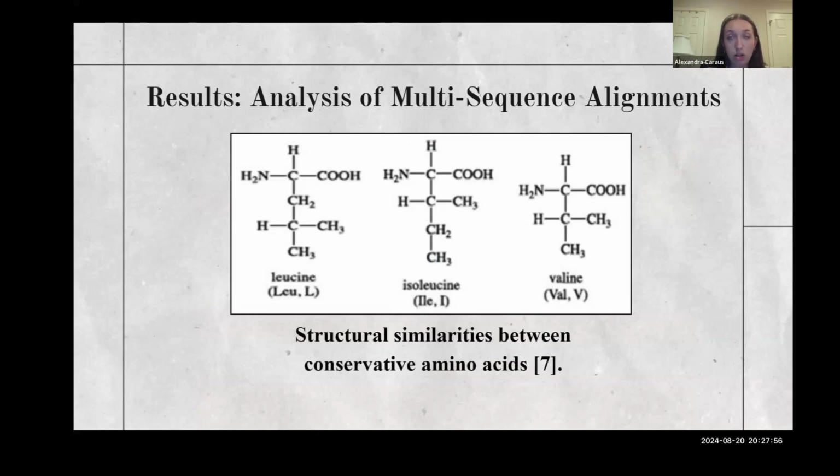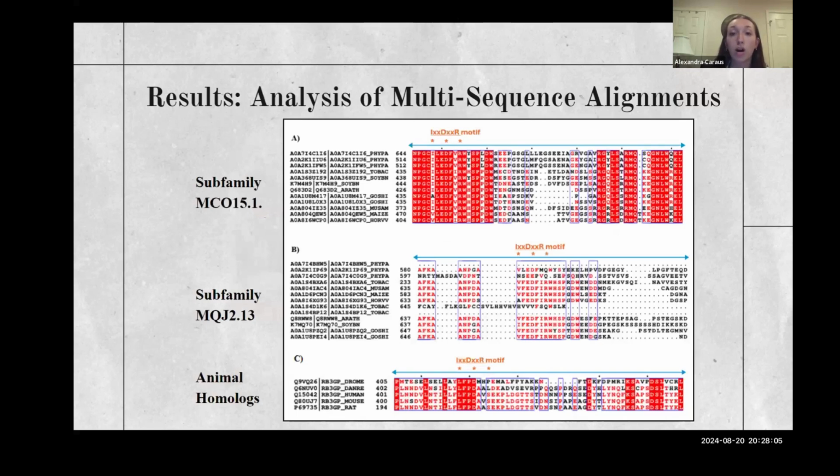function and structure, or they're similar in structure, and in turn they become similarly useful in function. Therefore, although the conservation of the original amino acid is not 100%, the structural and functional conservation is maintained by that replacement, because regardless of whether the original amino acid is conserved, the new one with similar structure can still fulfill those functional capabilities.